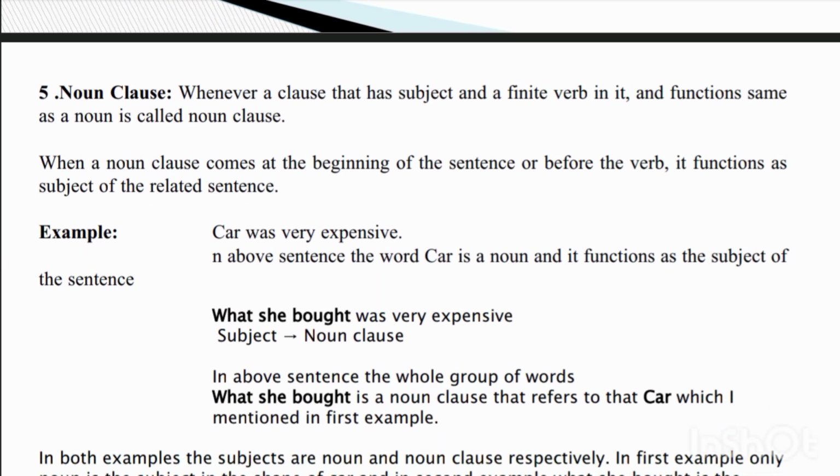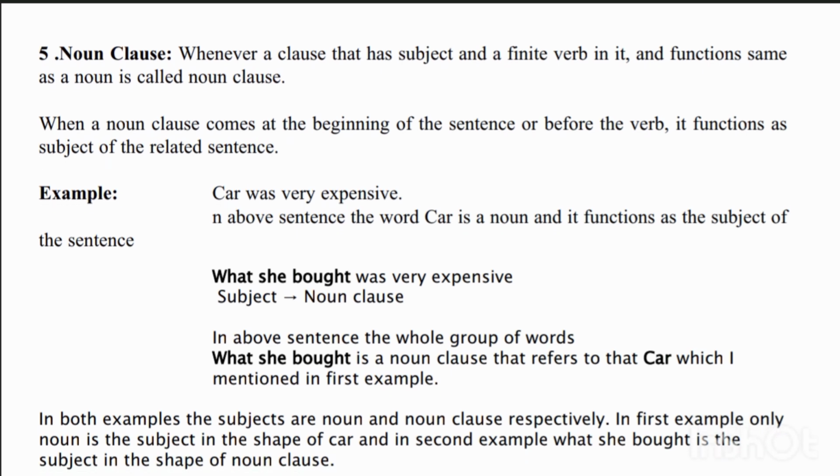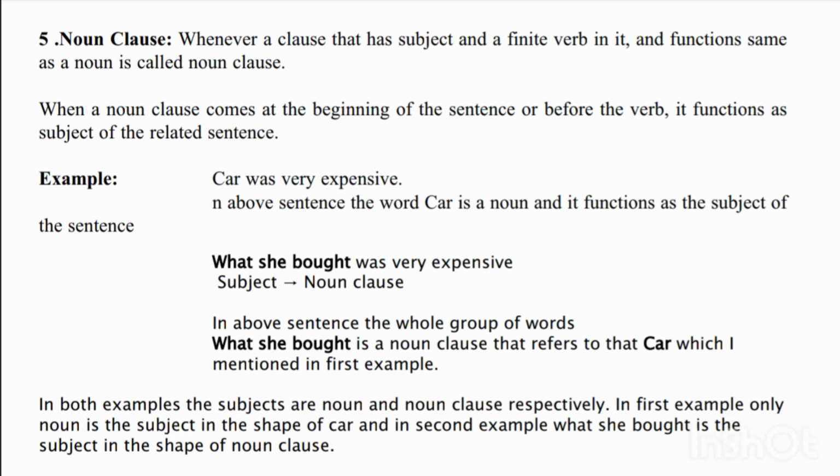Noun clause. Whenever a clause that has a subject and a finite verb in it functions the same as a noun, it is called a noun clause. When a noun clause comes at the beginning of the sentence, before the verb, it functions as the subject of the sentence. For example: Car was very expensive.